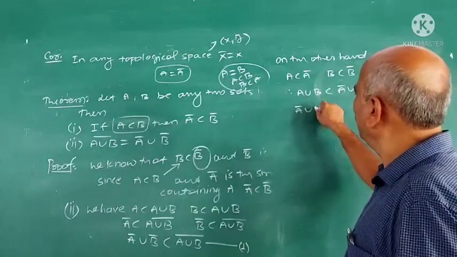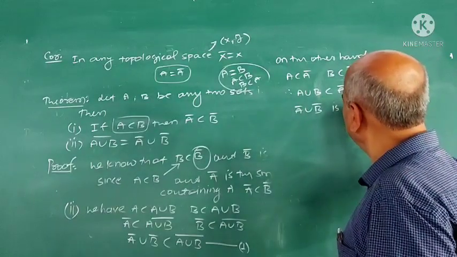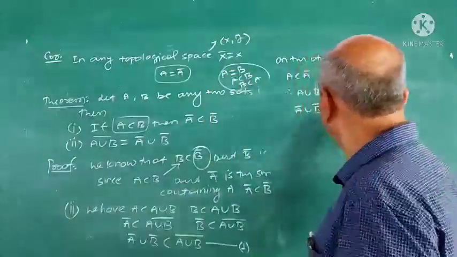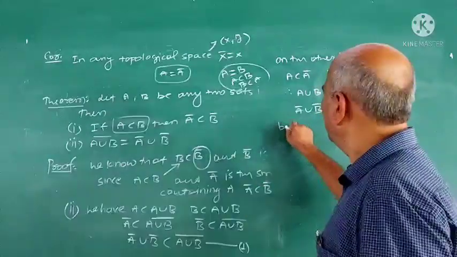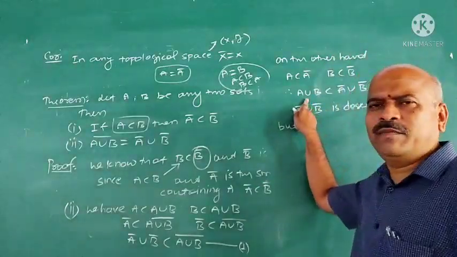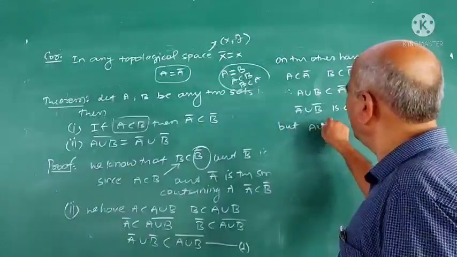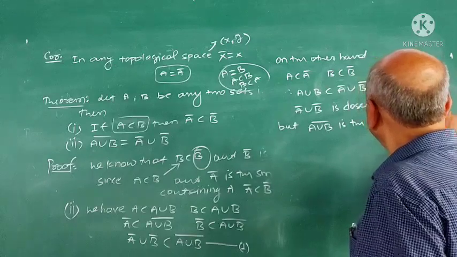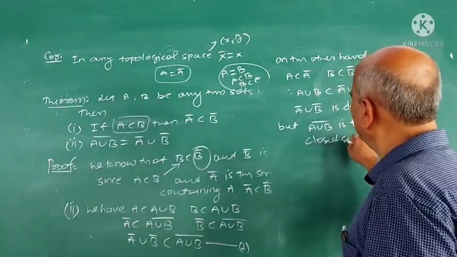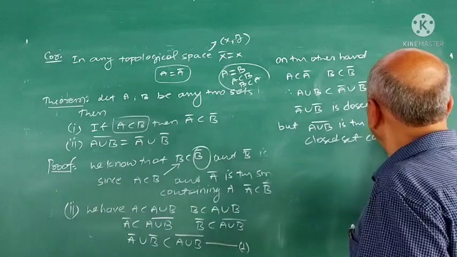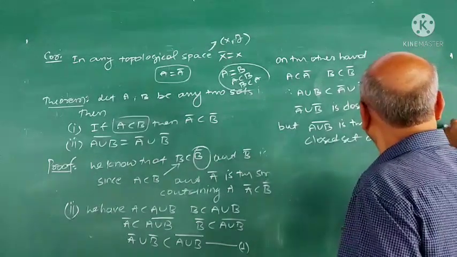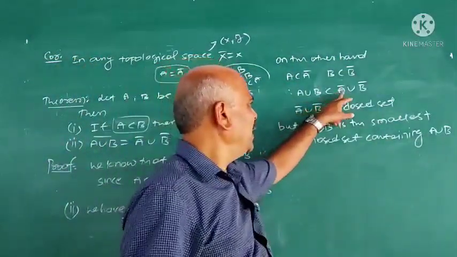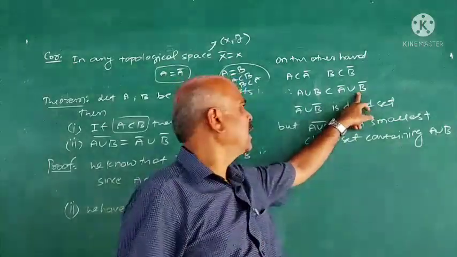What is A closure union B closure? It is a closed set, because it is a union of two closed sets. A closure union B closure is a closed set and it contains A union B. But closure of A union B is the smallest closed set containing A union B. Understand, very important.